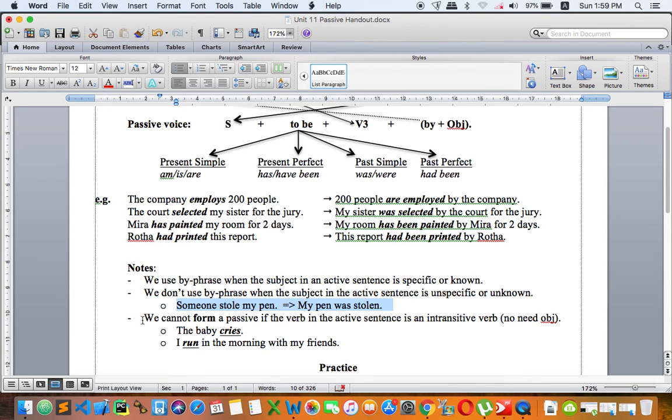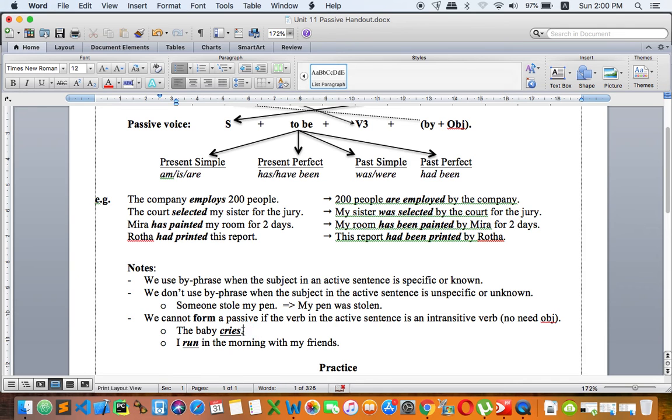Okay. And the last note, we cannot form a passive if the verb in the active sentence is an intransitive verb. An intransitive verb is a verb that doesn't need an object. So why is it like that? So for example, the baby cries. So we don't have an object right here, right?